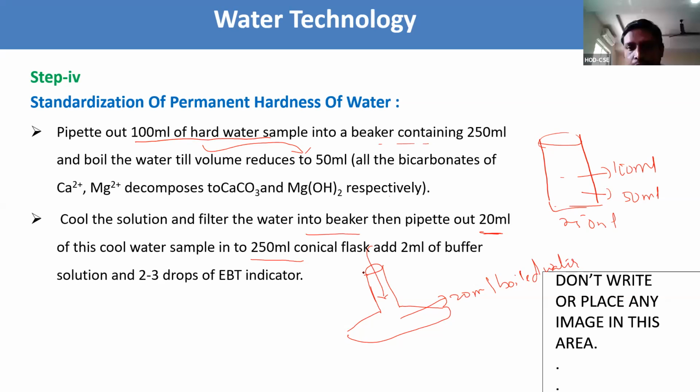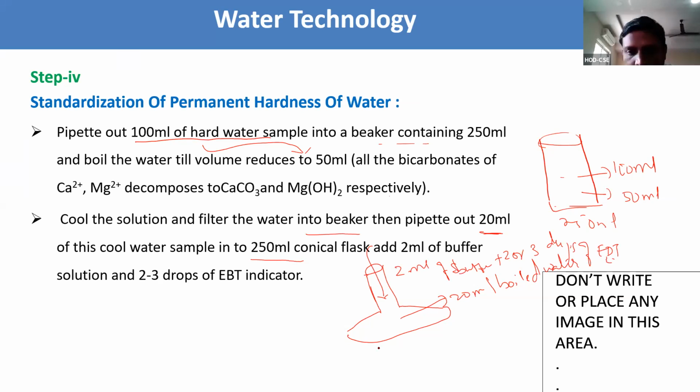To this 250 ml conical flask we again add 2 ml of buffer solution and 2 or 3 drops of EBT indicator. Same procedure that we followed in step 2 and step 3.